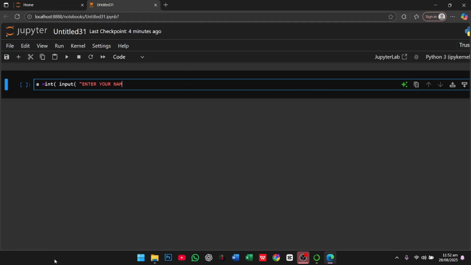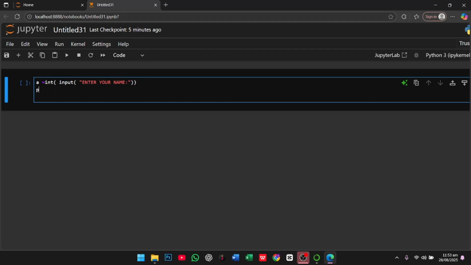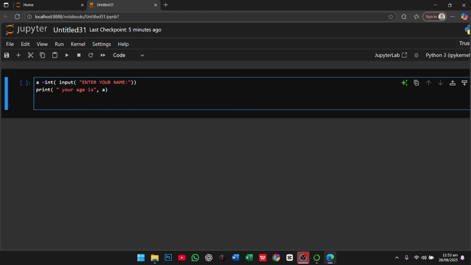If your age is 18, then you can drive a car, but if your age is below 18, then you can't drive. So I print it like "your age is", comma, and the variable a. You saw these two steps in our previous lecture: what int is, what input is, and how to get input from a user. Now let's move to our topic.